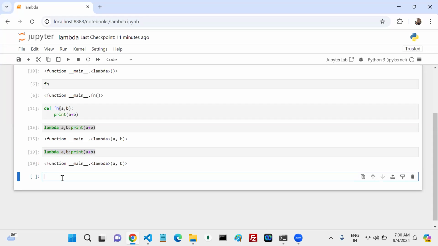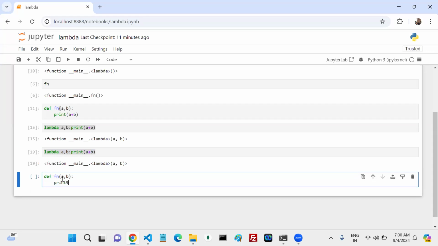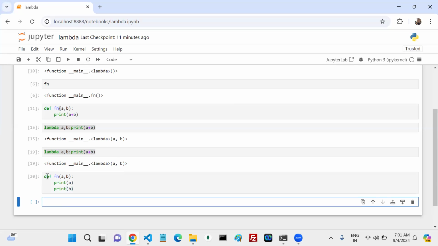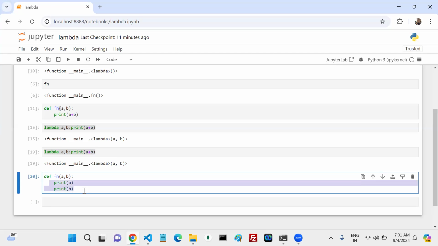Shall we go with the next one? See this: def fn(a, b), here print a, and print b. Is this valid or invalid, syntactically? Come on, is this valid or invalid? Valid, 100% valid. I have a function which contains any number of statements.